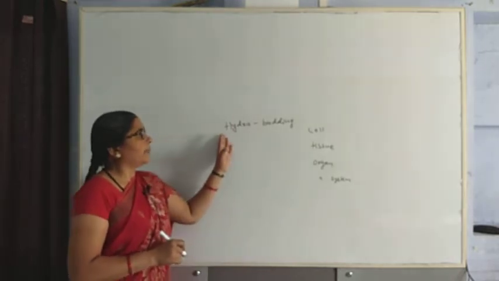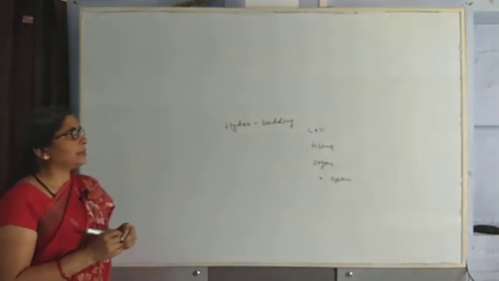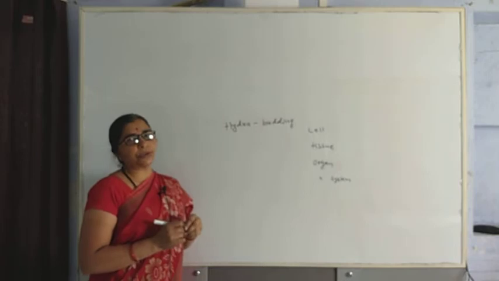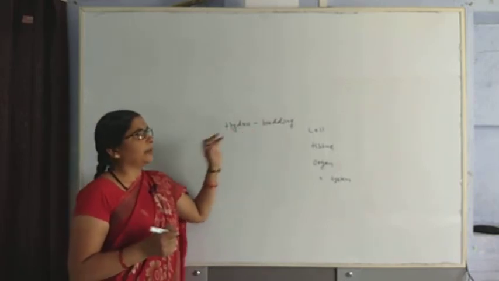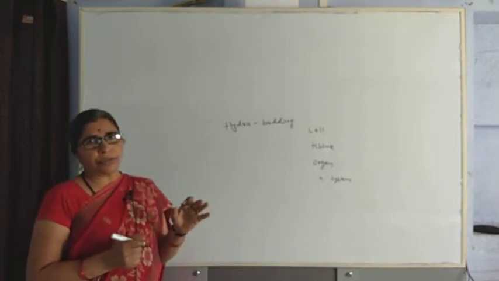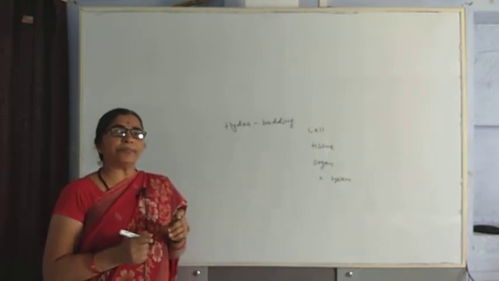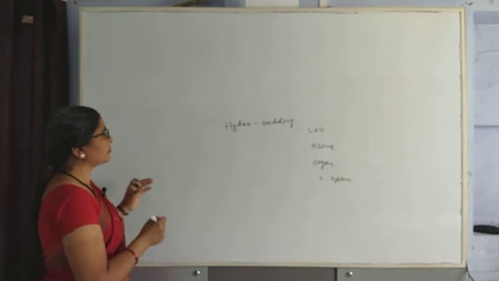In case of hydra, it also reproduces by the process of budding. It is a multicellular animal, whereas yeast is a unicellular fungus.